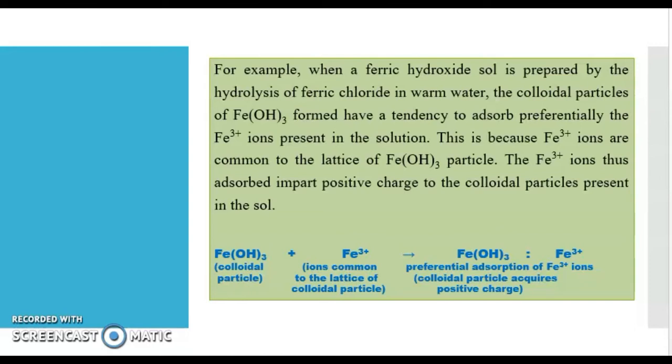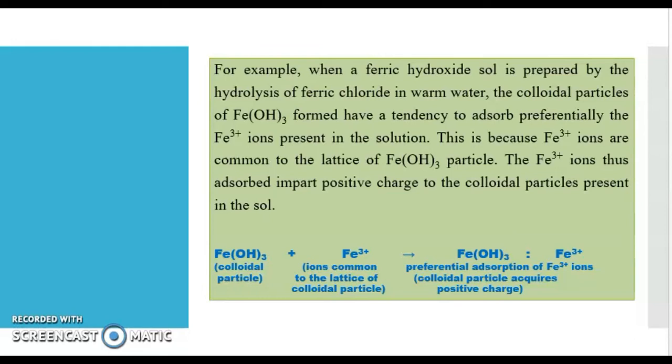Fe(OH)3 or ferric hydroxide salt particle will adsorb the common ion. What is the common ion? Here our salt particle is Fe(OH)3. This Fe(OH)3 contains ferric ions and hydroxide ions. But in solution we have ferric ions and chloride ions. So here what is the common ion?